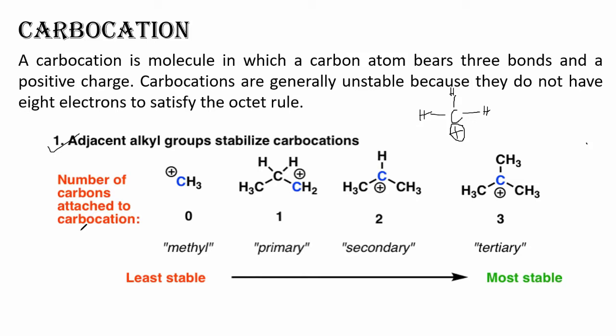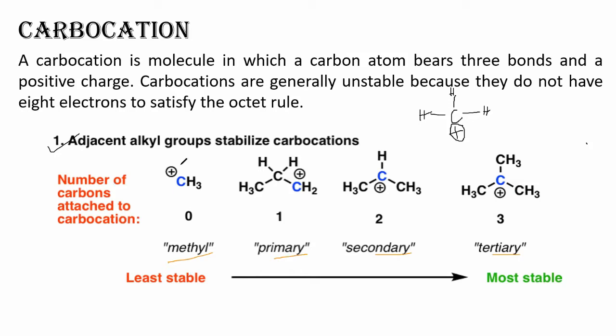Here inductive effect and hyperconjugation will play a major role in the discussion about the carbocation. They will make the carbocation stabilize. Now how? We will discuss that. Let us see here, we have methyl, primary, secondary as well as tertiary carbocations.